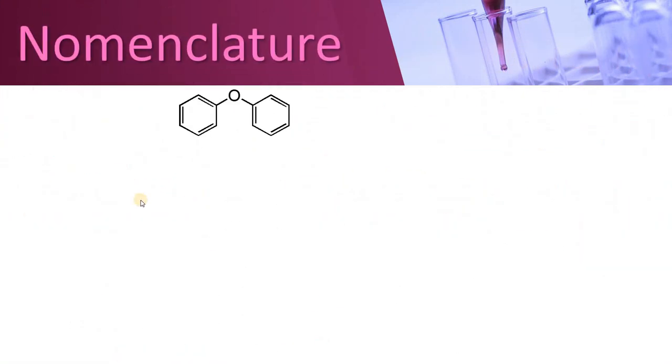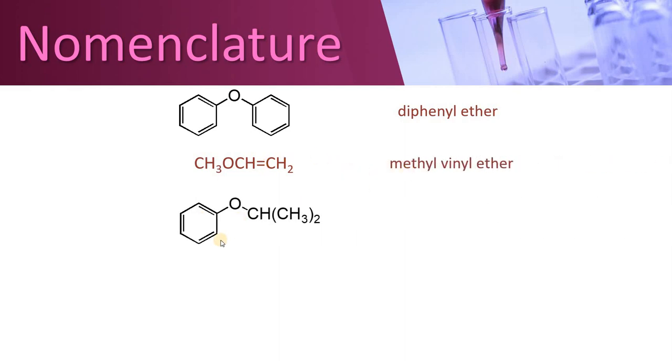Let's see some more examples of ethers. This ether can simply be named as there are two phenyl groups attached, so it will be called diphenyl ether. This is another ether having a methyl group, and this is usually called a vinyl group in common name, so it can be called methyl vinyl ether. There is no other way to name it. For example, this is a phenyl group and this is an isopropyl group, so it would be called isopropyl phenyl ether.